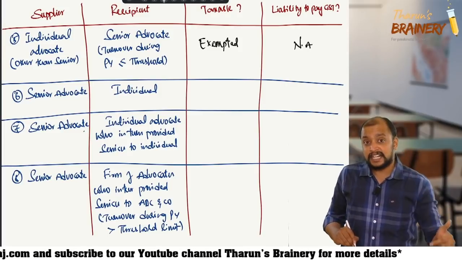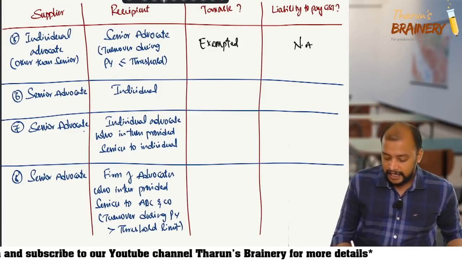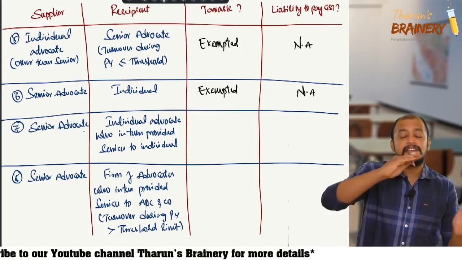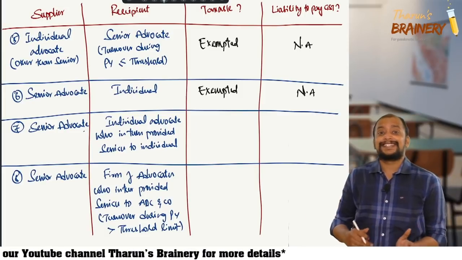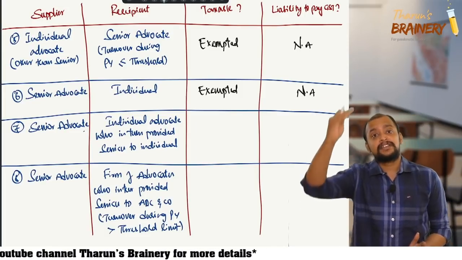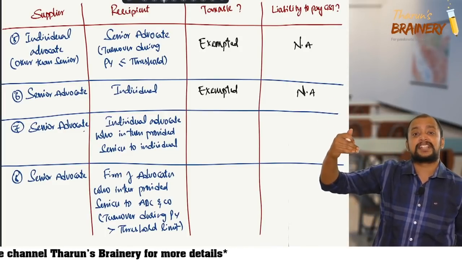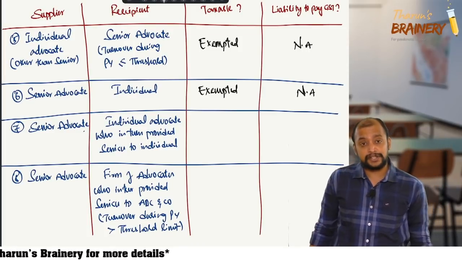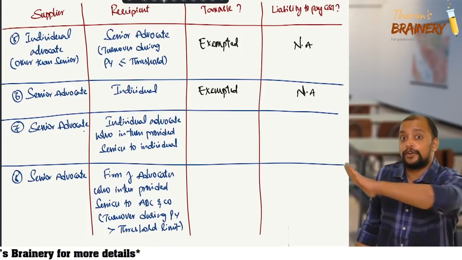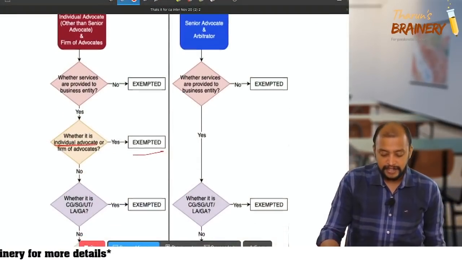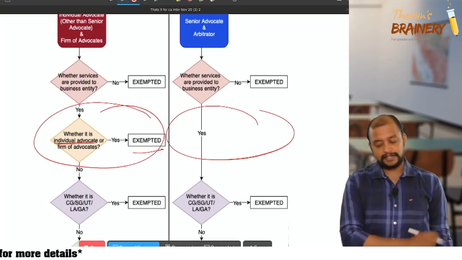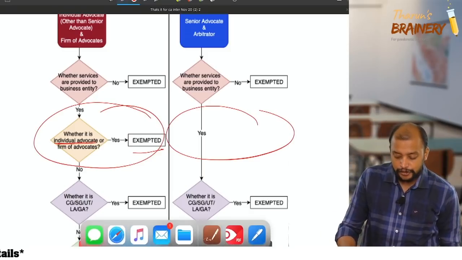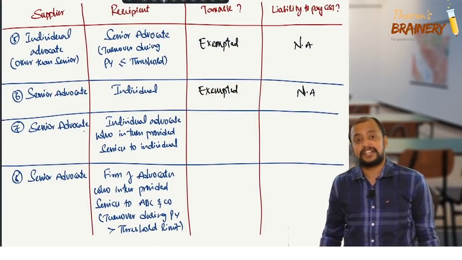Individual advocate other than senior advocate providing to an individual is exempted and not applicable. When the supplier is senior advocate, you need to refer the second chart. So second chart, that is provided to a person other than business entity, is exempted. Then senior advocate providing services to individual advocate. Now we don't have that exemption fully here. So therefore another individual advocate or firm of advocate should also be treated like a business entity only.